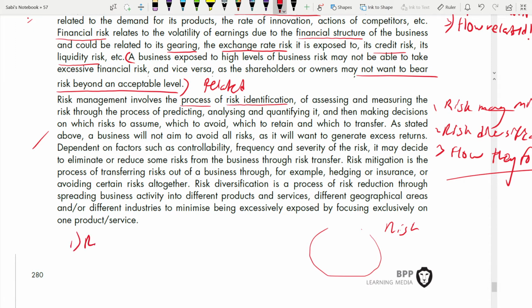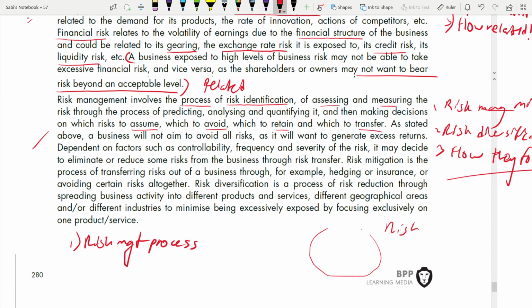Risk management process. First is risk identification, of assessing and measuring the risk through the process of predicting, analyzing, and quantifying it, and then making the decisions on which risk to assume, which to avoid, which to retain, and which to transfer. So the second thing, you assess and measure. Then you assume, avoid, retain, or transfer.